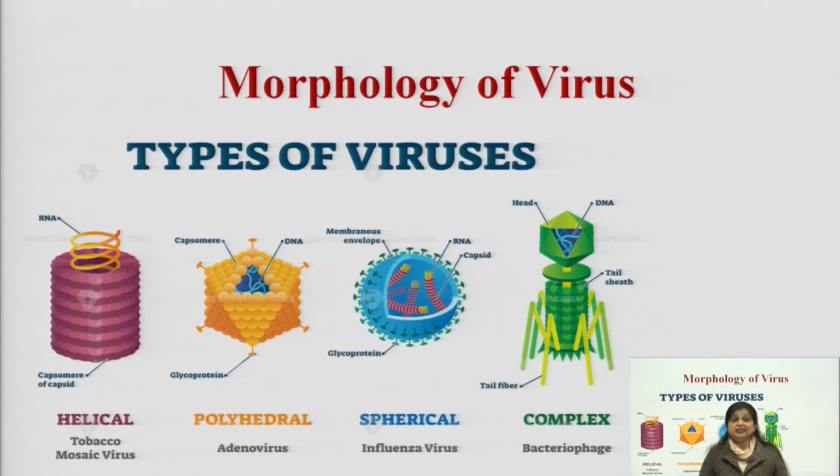After that comes types of viruses. Now, what are the main types of viruses? Types of viruses are, as I told, depending upon the structure of the capsid. Capsid means the layer that covers or envelopes the viral nucleic acid genome like RNA. It has been covered with the help of a capsid, and this capsid is helical in shape. That is why this type of virus is known as helical, and this is known as polyhedral. As their capsid structure is polyhedral in nature, we call it a polyhedral structure.